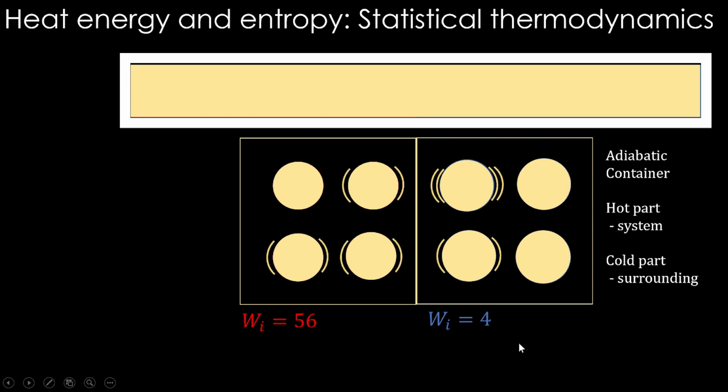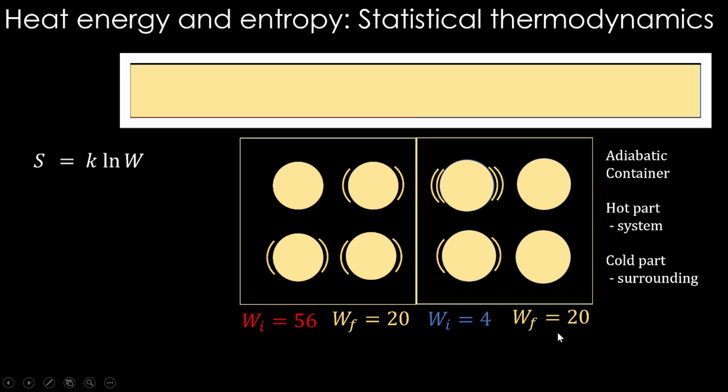Here the final state is 3 quanta of energy distributed to 4 atoms here, again 3 quanta of energy distributed to 4 atoms here. So the initial 5 plus 1, now the total 6 quanta are distributed as 3 and 3 on both sides, and WF, the final W values on both sides, is the same, 20 and 20.